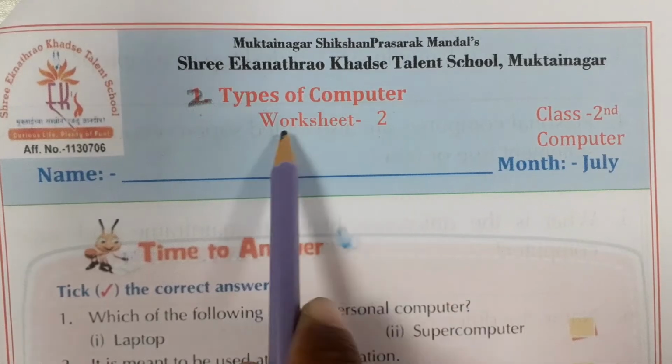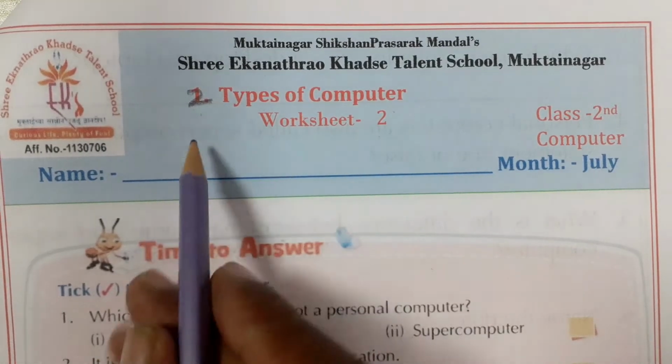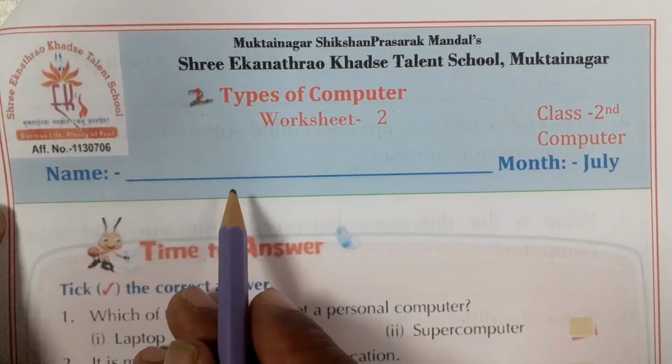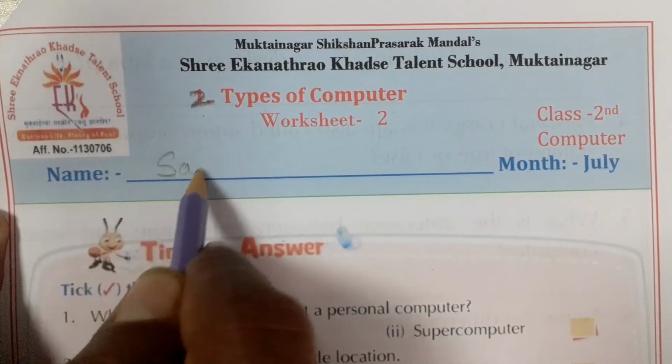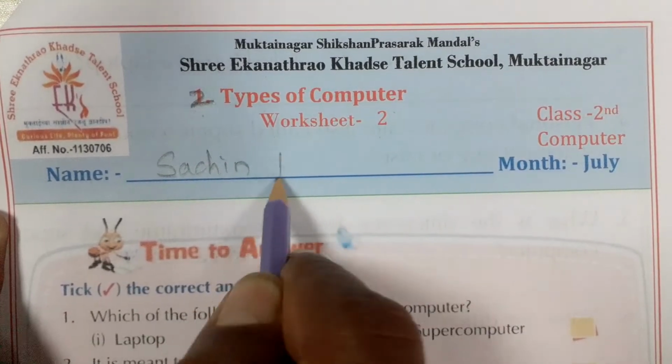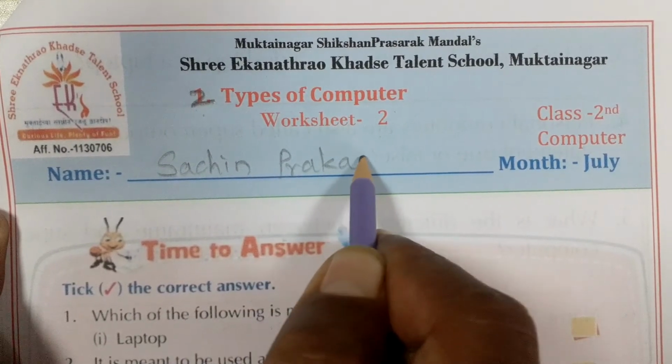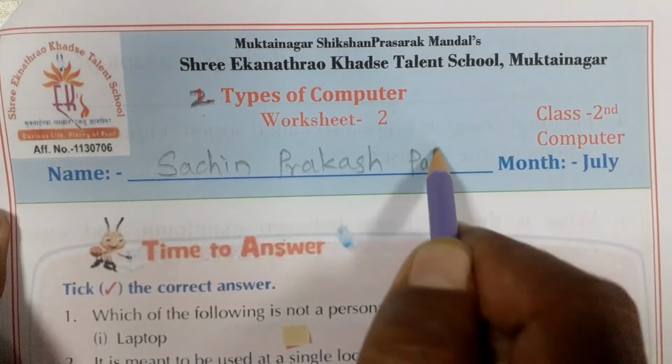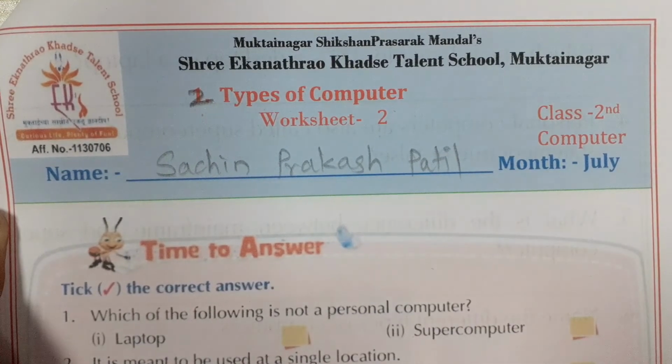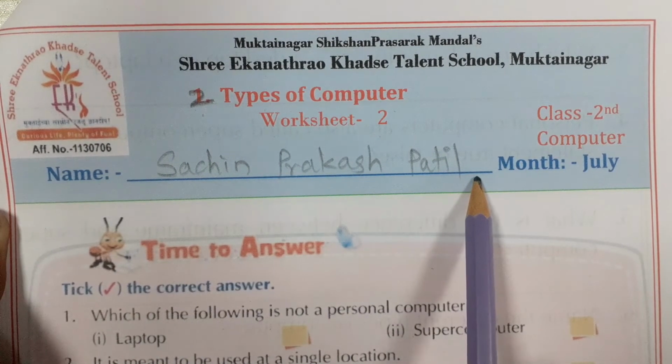Today we are going to solve worksheet second of chapter second, types of computer. First, write your name here in this way: Sachin Prakash Patil. Okay, in this way you can write your name here.